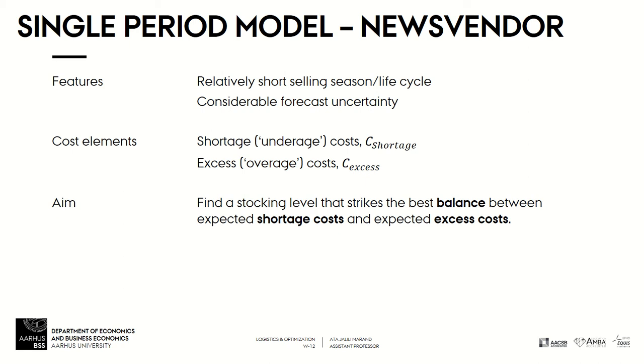And if our quantity in the beginning of the season is less than the demand during the season, we will have some unmet demand. It is the opportunity cost that we need to pay. What we want to do in this model is to find a stocking level that strikes the best balance between the expected shortage costs and expected excess costs.